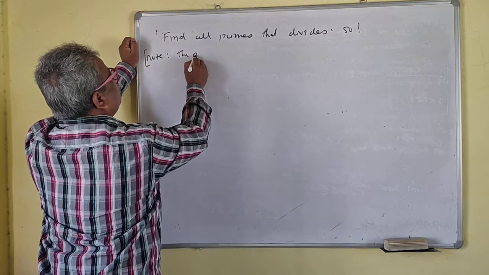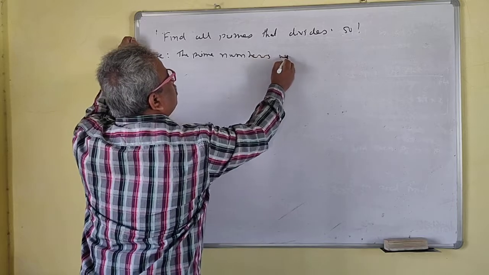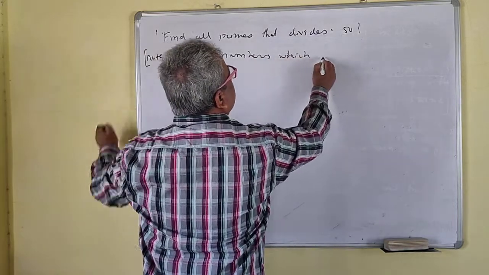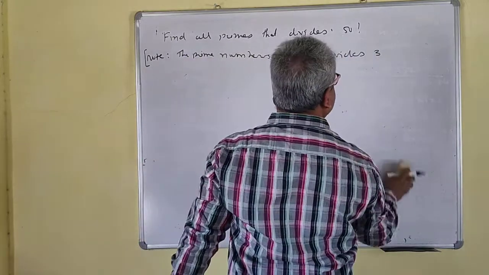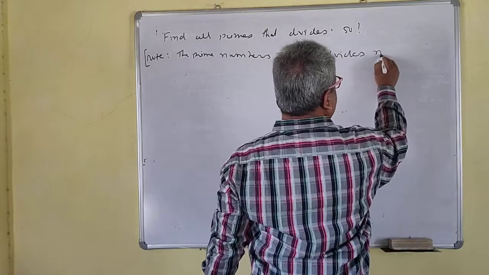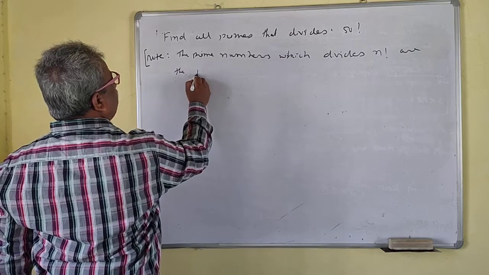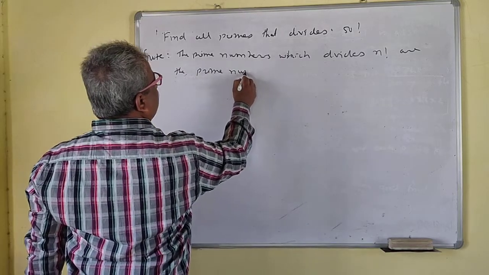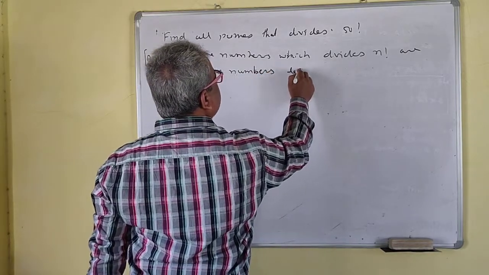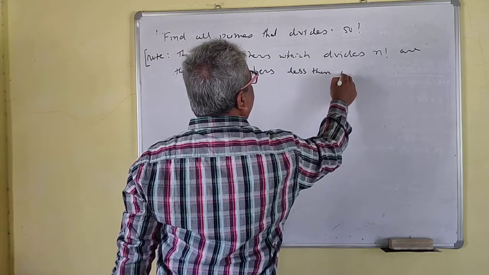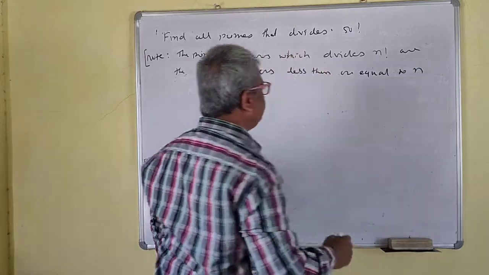The prime numbers which divide n factorial are the prime numbers less than or equal to n.